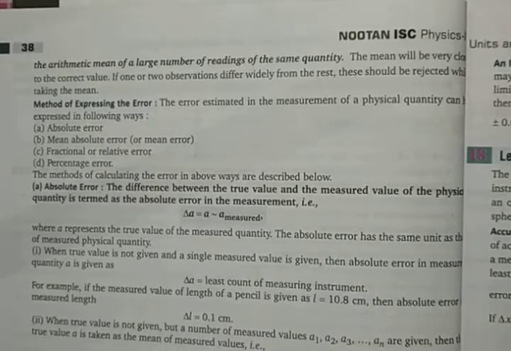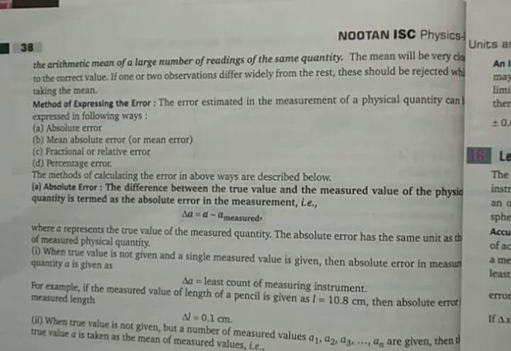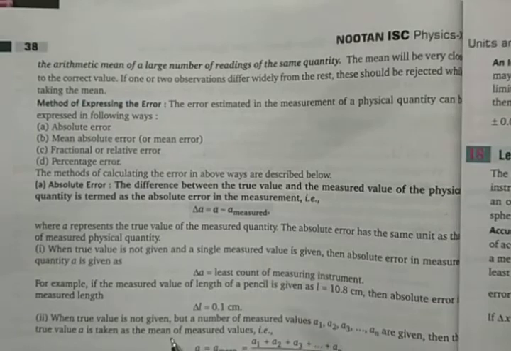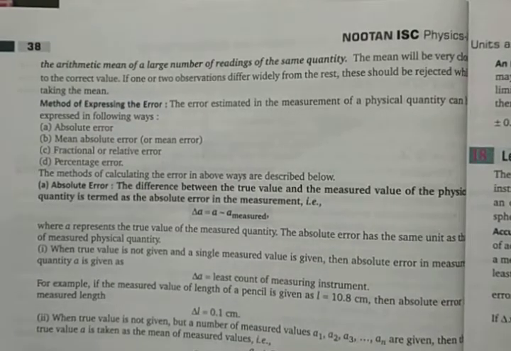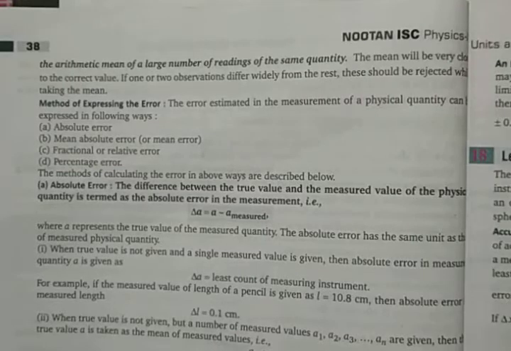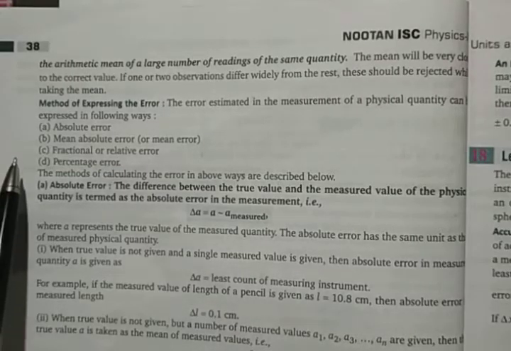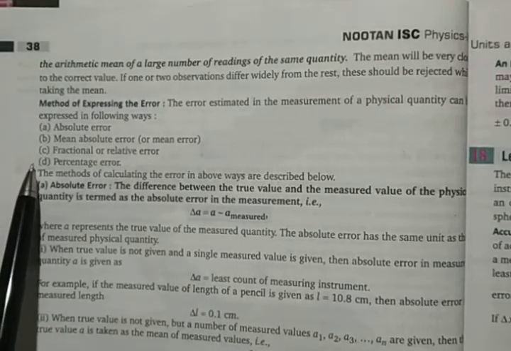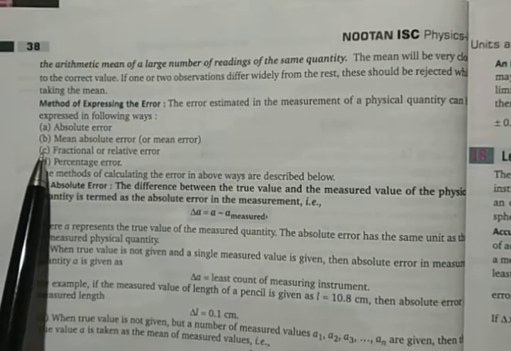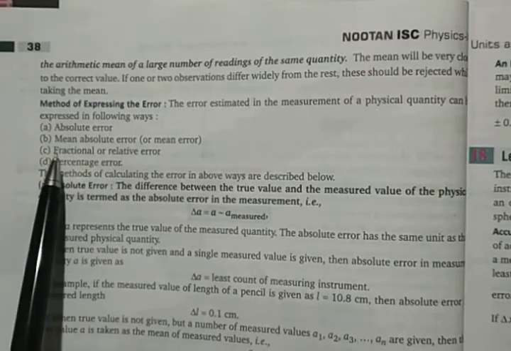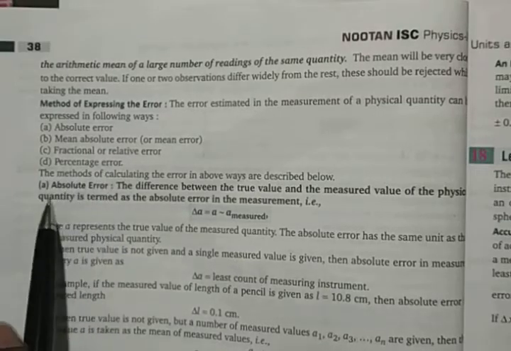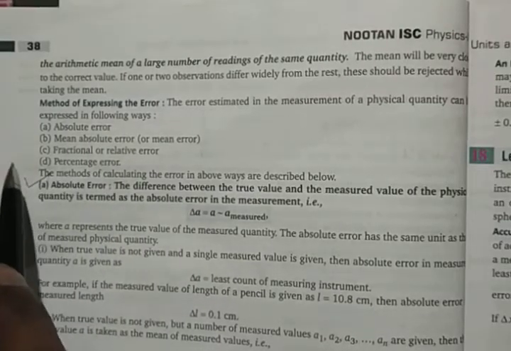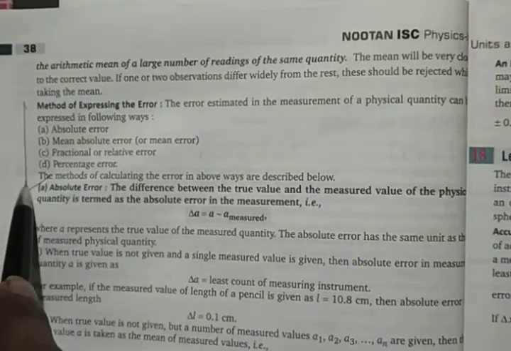The next page, page number 38, methods of expressing the errors. These methods are very, very important. It has a calculation point of view. There are 4 definitions and their formulas are given here. Absolute error, mean absolute error, fractional error or relative error, and percentage error. So this whole page is very, very important.